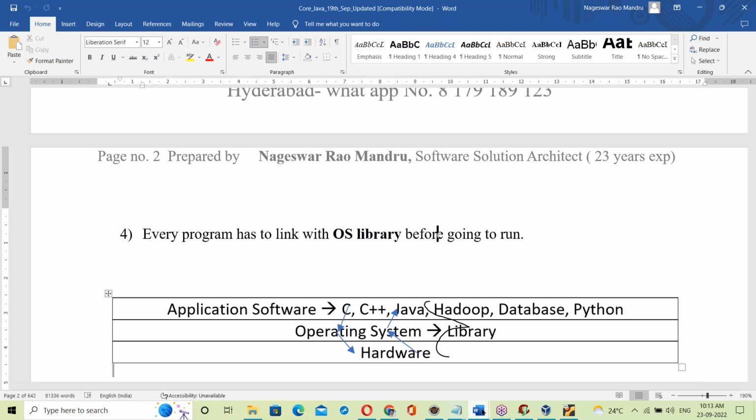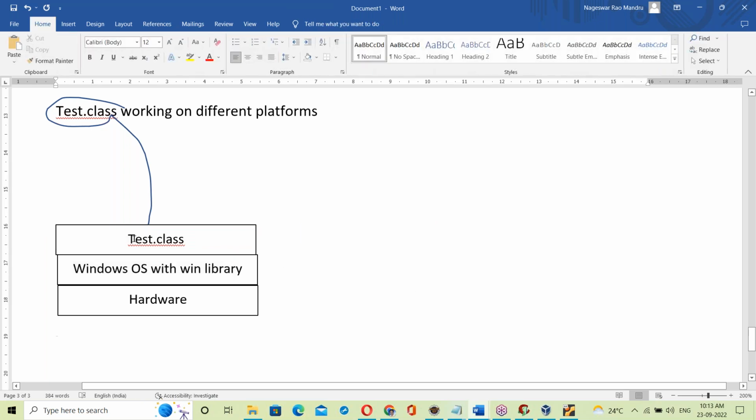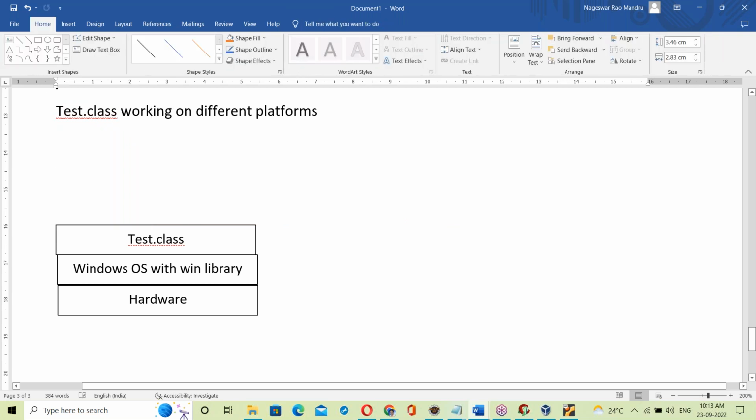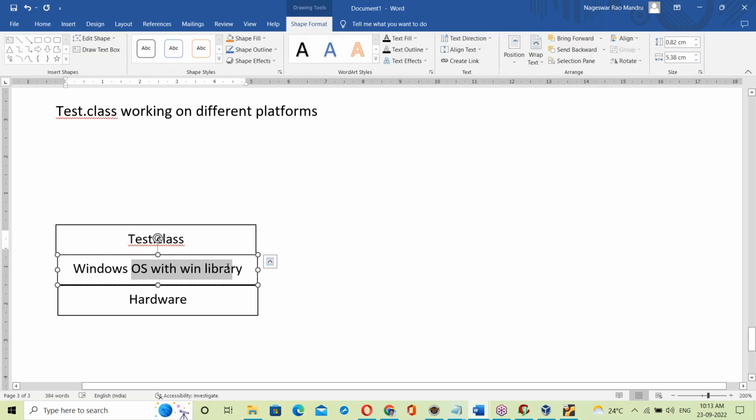But when it comes to Java, the dot class file doesn't have any OS library, but it has to link. Otherwise it cannot run. You can't run it directly because the dot class file doesn't have any OS library. This dot class file should be linked with the Windows OS library. Who will link it here?